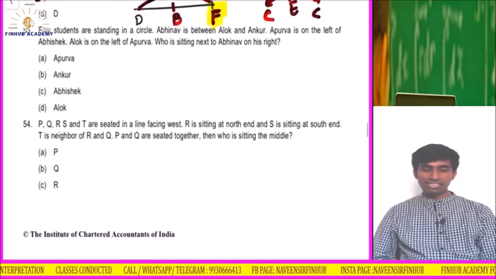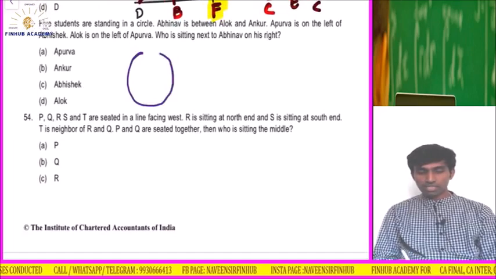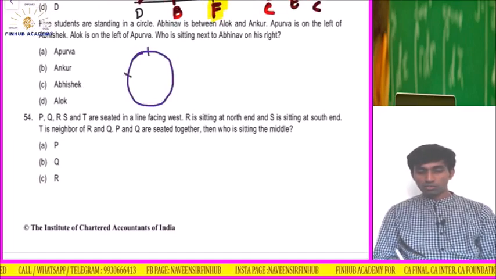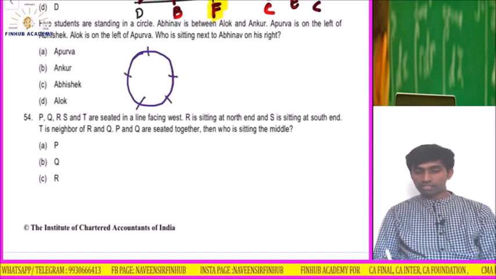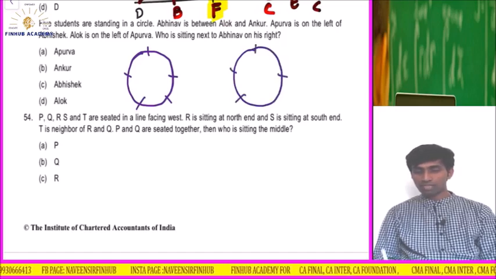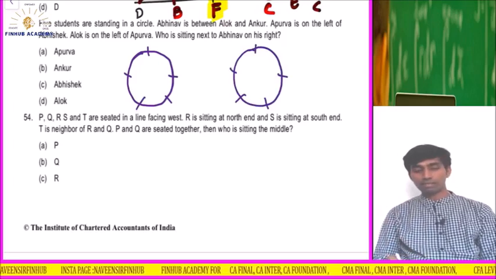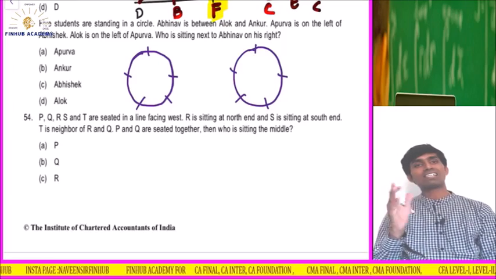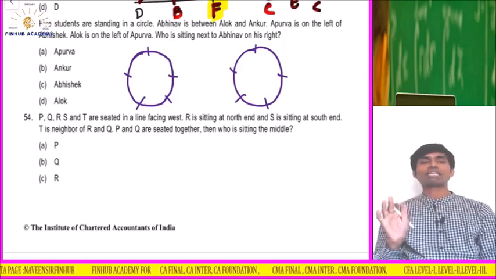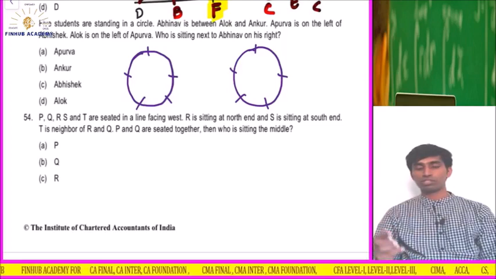5 students are standing in a circle. Let's do it. 1, 2, 3, 4, 5. Same way here, 1, 2, 3, 4, 5. I'll make 2 circles because in the question it is not clear. One option will automatically get cancelled, because it will give you wrong positions.